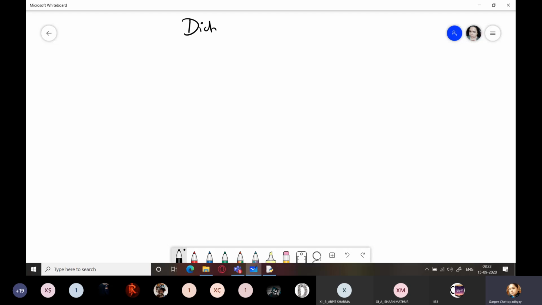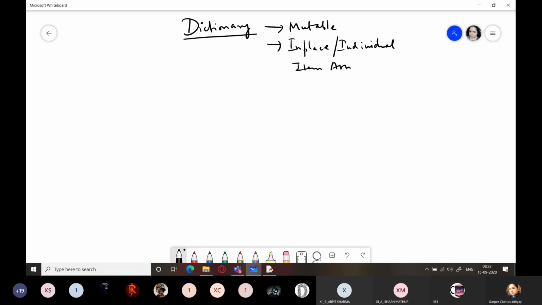Next, we will see dictionary. Certain concepts about dictionary. Firstly, they are mutable. That is, in-place individual item assignment is allowed. Next, they are unordered collections. They can also store items of identical or different types.